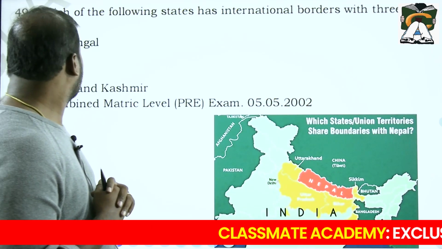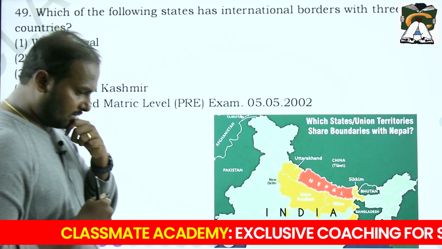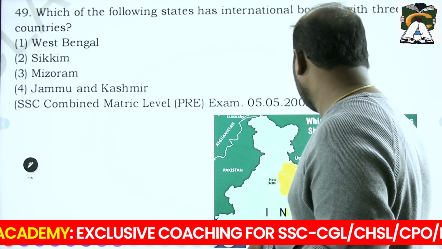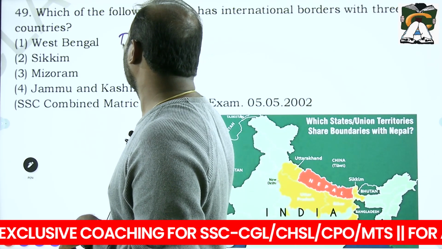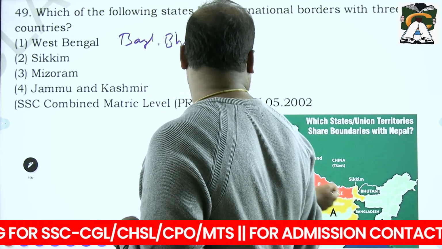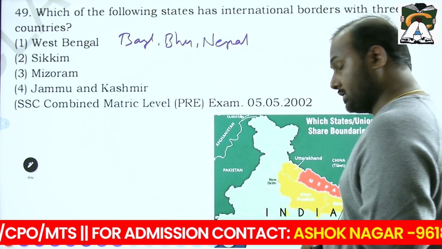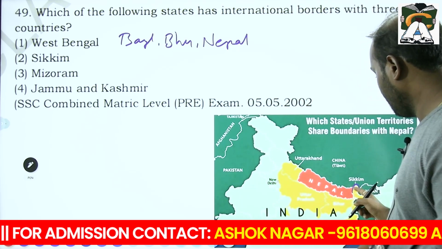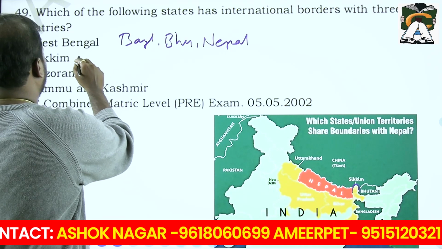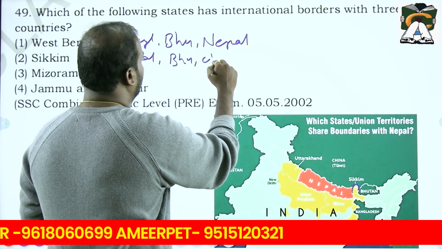Next. Which of the following states has international borders with three countries? For example, you take West Bengal. Before we discussed that West Bengal has a border with Bangladesh, Bhutan and Nepal. Whereas Sikkim also has a border with Nepal, Bhutan and China.